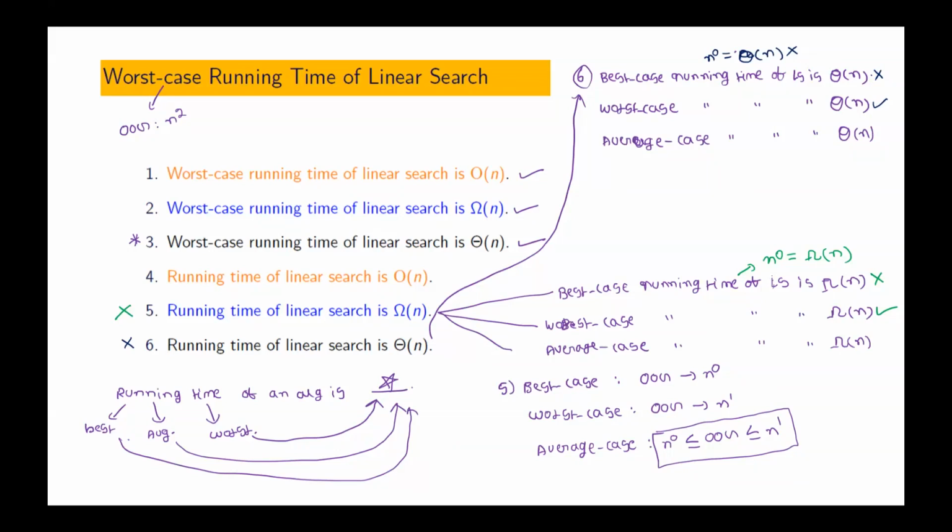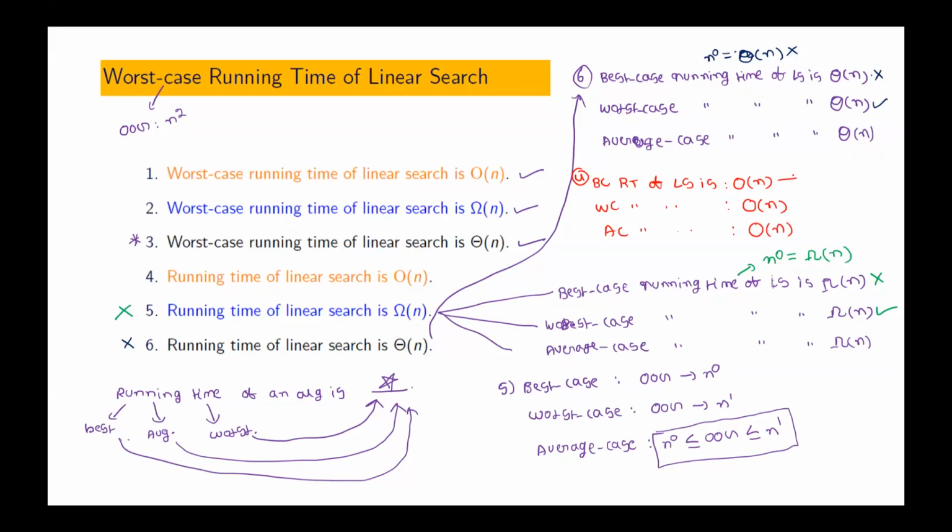Now look at the fourth one. It is true. So best case, BC I write here: best case running time of linear search is big O of n. Similarly, worst case running time of linear search is big O of n. Average case running time of linear search is big O of n.